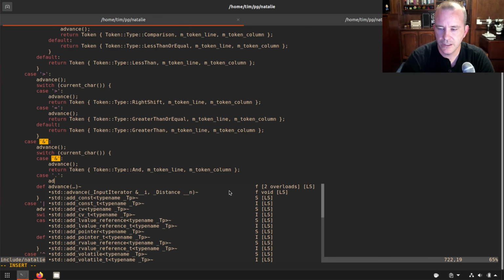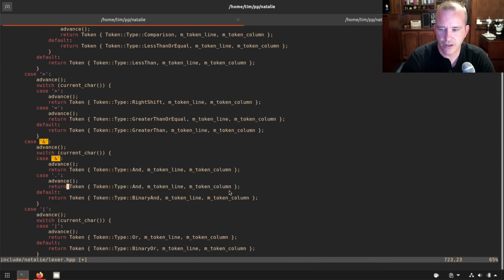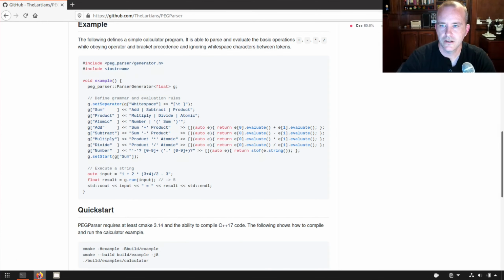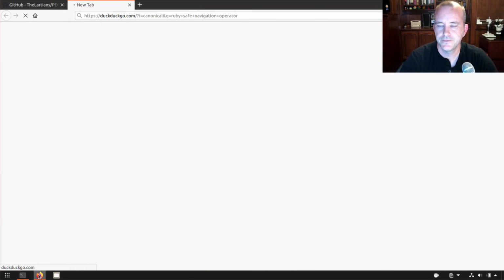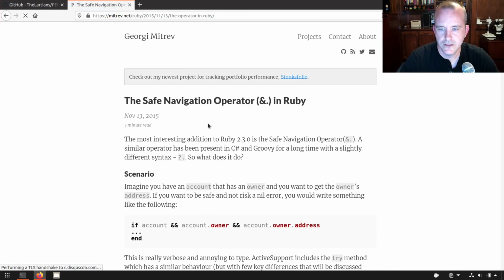We want to advance the cursor because we want to consume this dot, and then we want to return a new token. And this token is going to be safe navigation. I believe that's what it's called. Let me just make sure. Ruby safe navigation operator. Yeah, that's exactly what it's called.